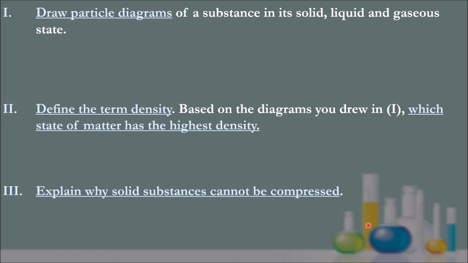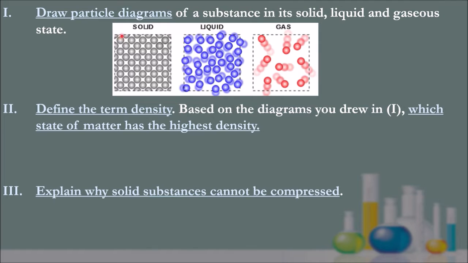So draw the particle diagrams of a solid, liquid, and gas substance. This is what you'll get. You'll see that the solids are very much compacted together side by side. You'll have the liquids, they're quite tightly compact together, but they also have a bit more room to vibrate and move around. And then you have the gas particles. They're just bouncing off and moving in all sorts of directions. Remember, for a gas particle, the motion is random, and it is also always in straight lines. So they're always bouncing off in straight lines, but very randomized.